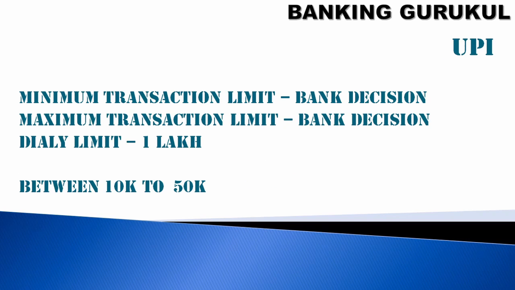When you are doing a UPI transaction, minimum transaction limit is bank decision, maximum transaction limit is bank decision, and the daily transaction limit is 1 lakh. In a day you can do 1 lakh worth of UPI transactions. Normally the maximum transaction limit will be between 10k to 50k.